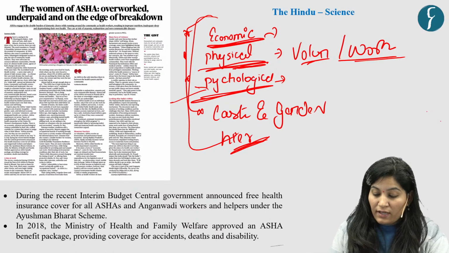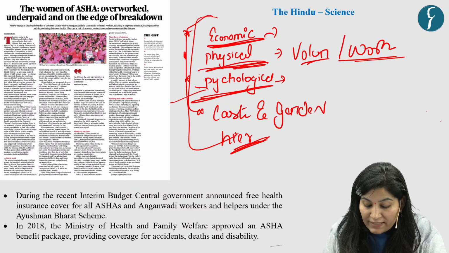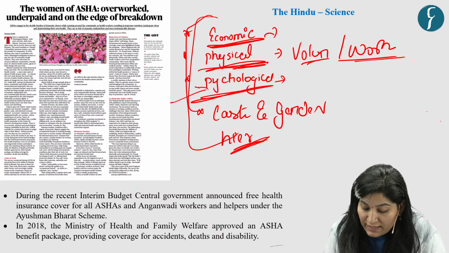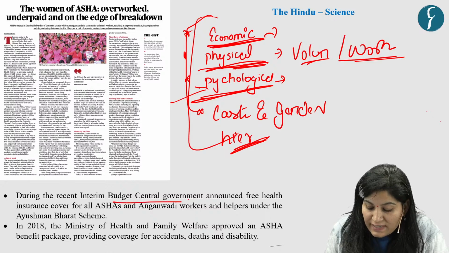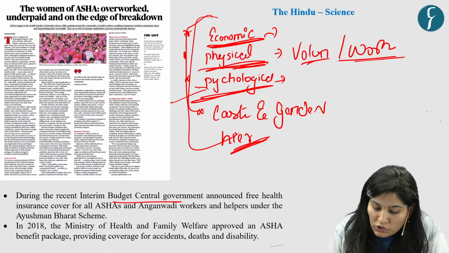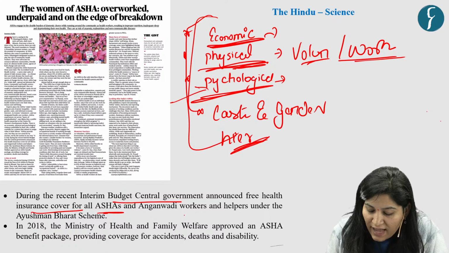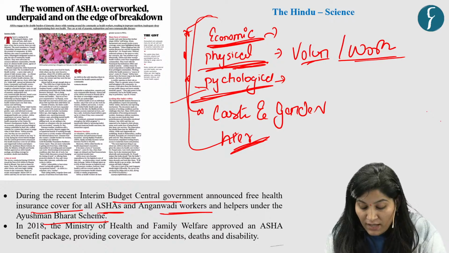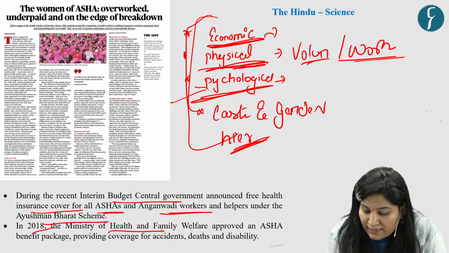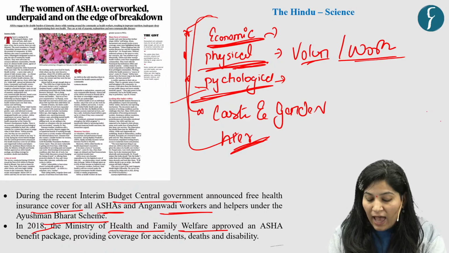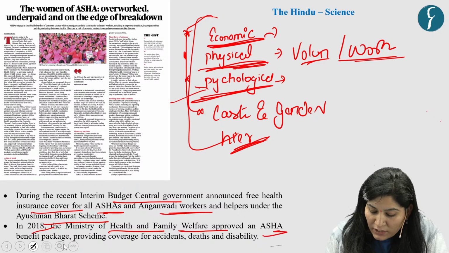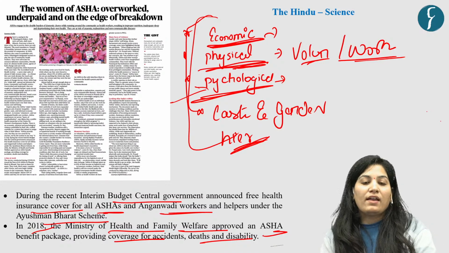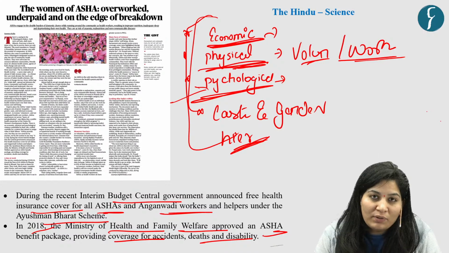Now, in this article, the author provided initiatives taken by the government to support ASHA workers. Like during the interim budget, the central government announced free health insurance cover for all ASHAs and Anganwadi workers and helpers under the Ayushman Bharat scheme. Then in 2018, the Ministry of Health and Family Welfare approved an ASHA benefit package providing coverage for accidents, deaths and disability. Now, what should be the way out?